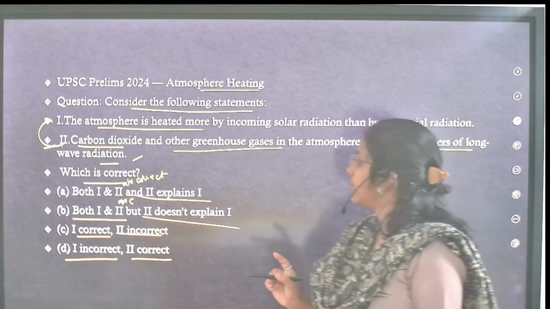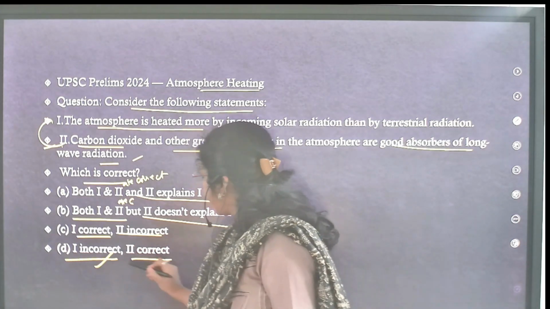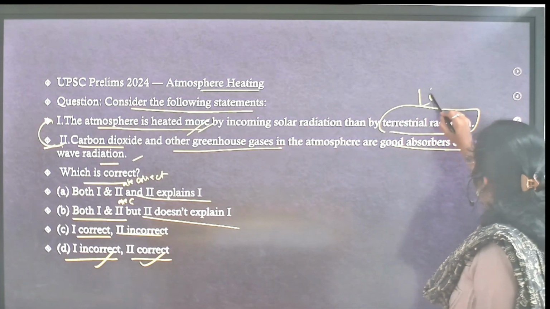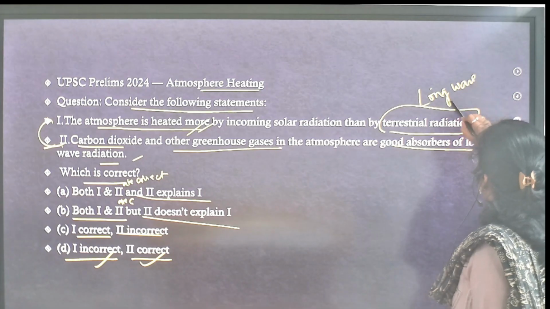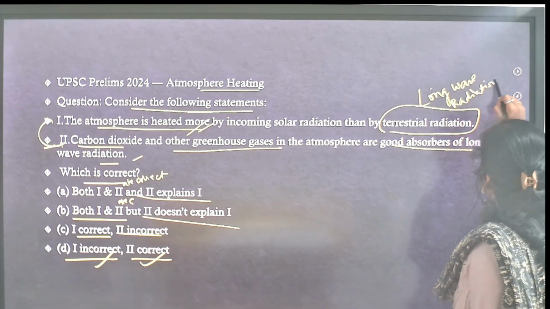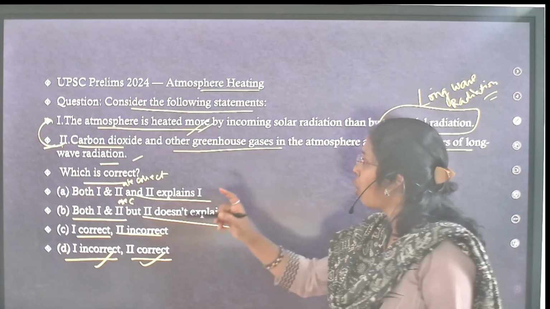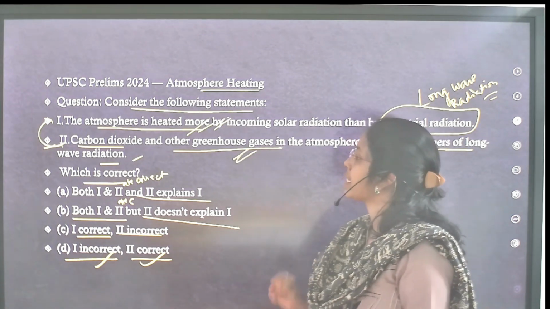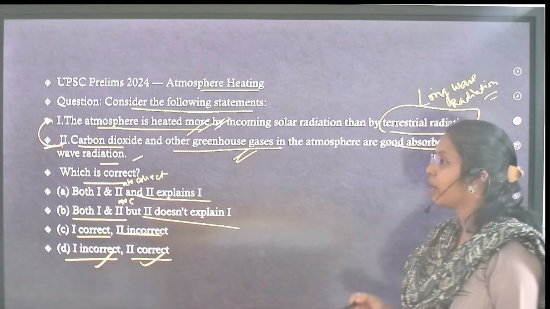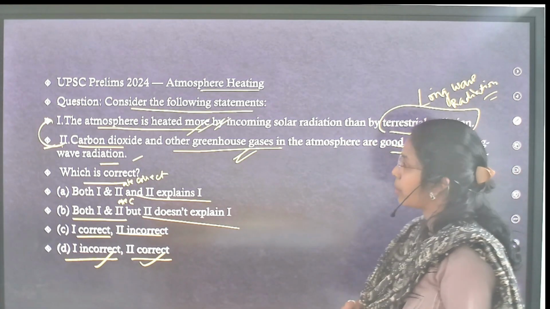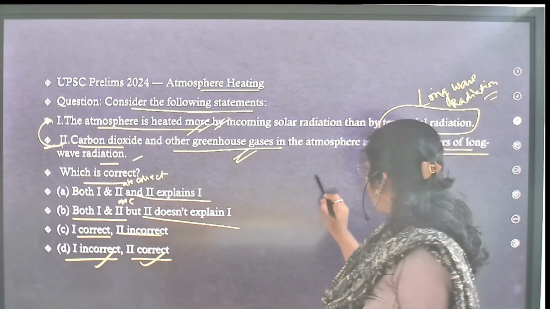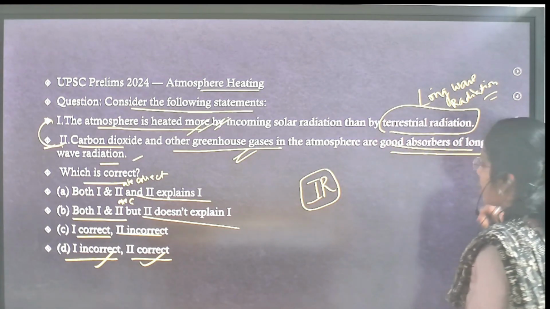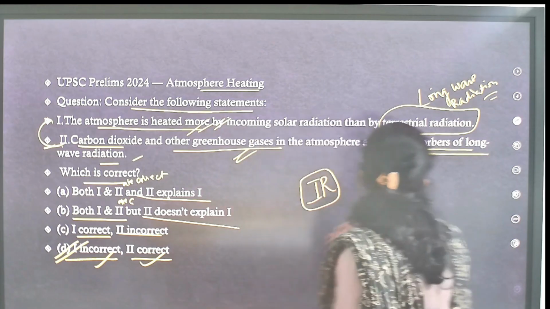Here the answer is 1 is incorrect and 2 is correct, because atmosphere is more heated by terrestrial radiation, long wave radiation, than incoming solar radiation. So statement 1 is wrong. Statement 2 is correct. Yes, carbon dioxide and other greenhouse gases like water vapor, methane, all these are good absorbers of long wave radiation, terrestrial radiation. What? Infrared, IR, we have seen. So the answer is D. 1 is incorrect, 2 is correct.